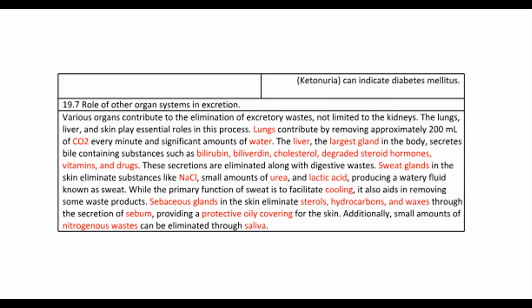Sweat glands in the skin eliminate substances like sodium chloride, small amounts of urea, and lactic acid, producing a watery fluid known as sweat. While the primary function of sweat is to facilitate cooling, it also aids in removing some waste products. Sebaceous glands in the skin eliminate sterols, hydrocarbons, and waxes through the secretion of sebum, providing a protective oily covering for the skin. Additionally, small amounts of nitrogenous wastes can be eliminated through saliva.